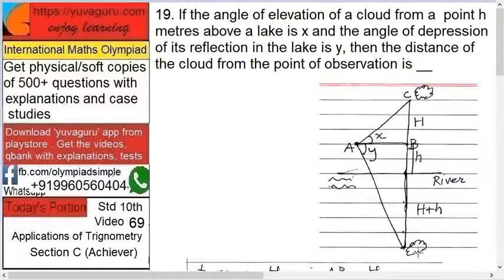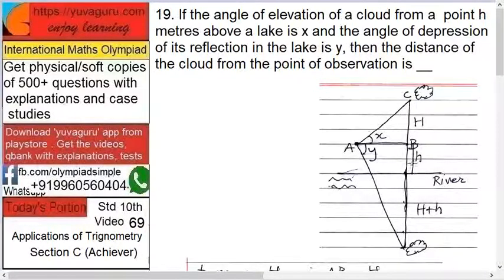cloud over here. Now the important point is, I am already h meters above, and let capital H be the vertical height from B to C, from me to that cloud. So when I look down at the reflection, what is the total vertical height between me and that reflection?